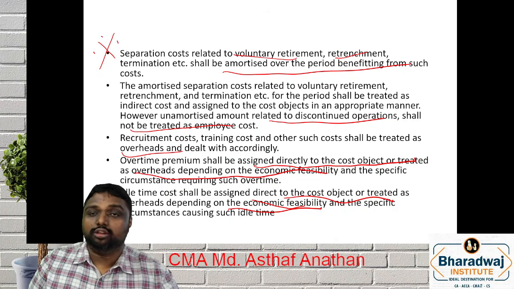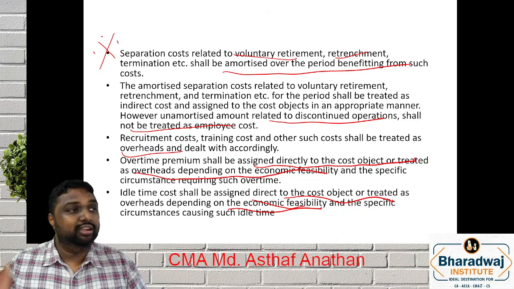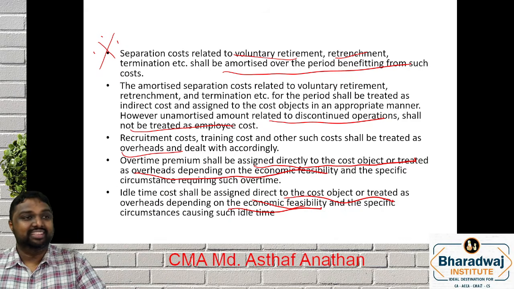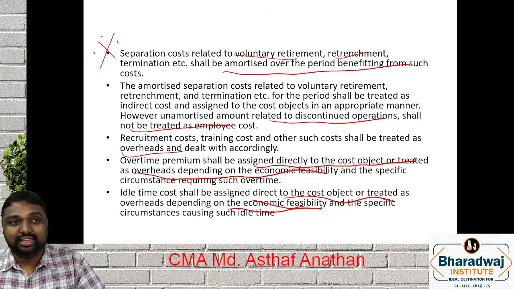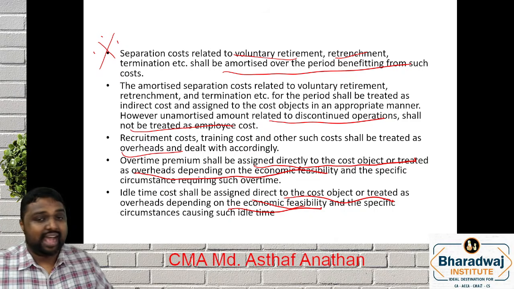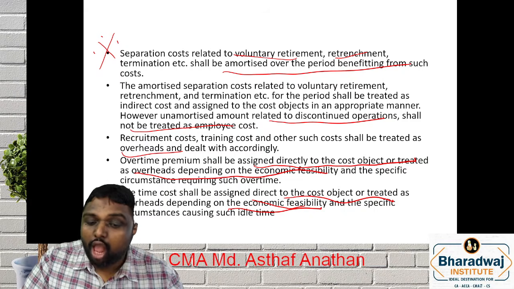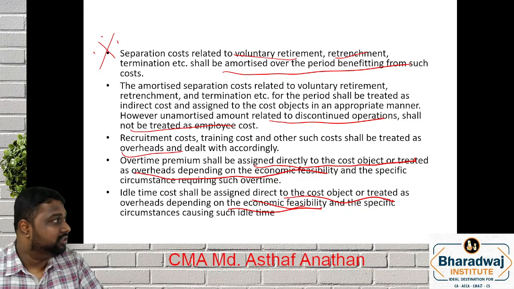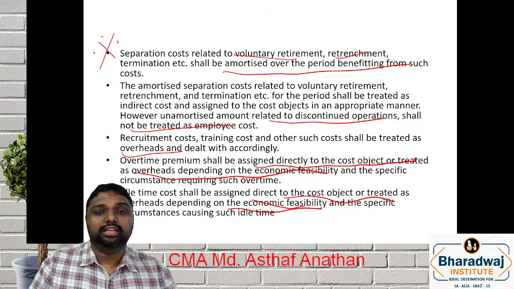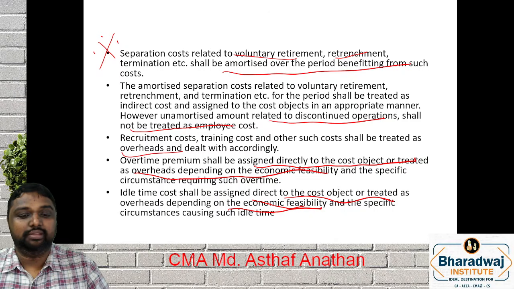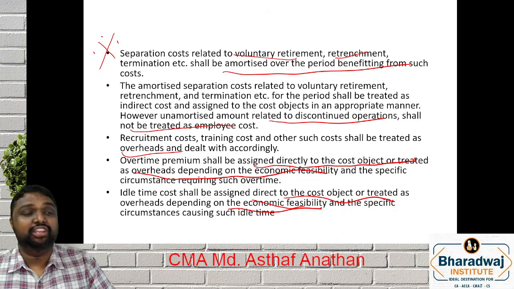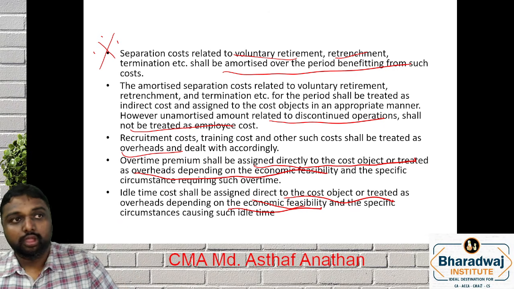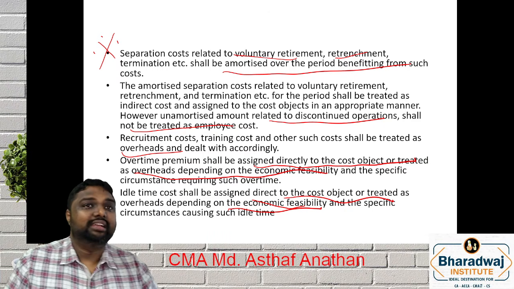There was a previous year question, for 3 marks: how would you deal with overtime premium? How would you deal with idle cost? Both have the same meaning and the same answer, only the heading changes. The answer is that it is assigned directly to the cost or treated as an overhead depending upon the economic feasibility. Clear or not? This is a wonderful case where you can discuss all the points. From where we started discussing, here started the definition of which costs will be part of your employee cost. Clear or not? I hope all of you are clear.